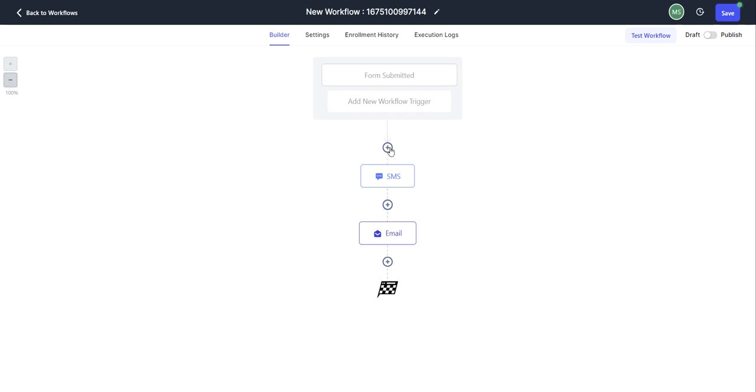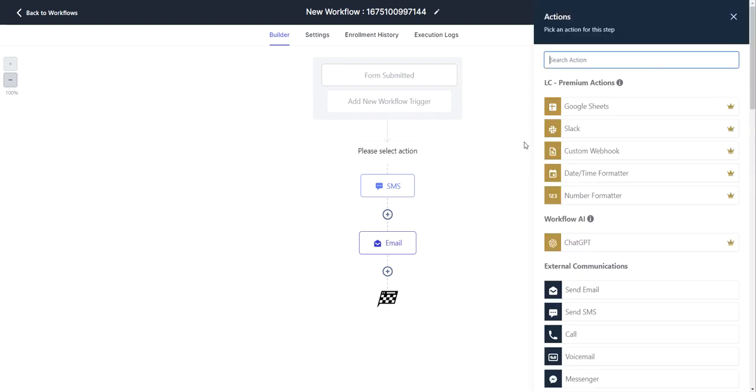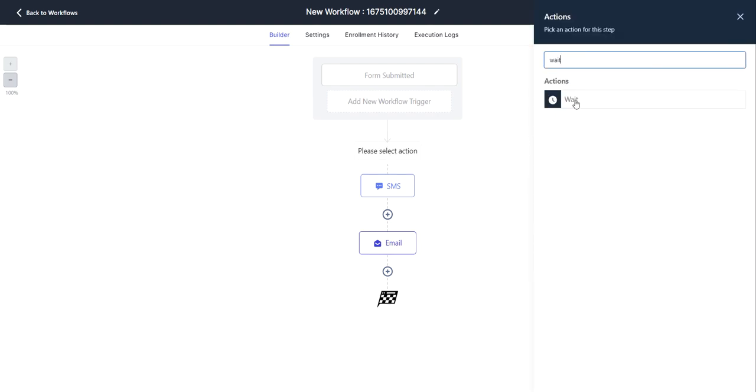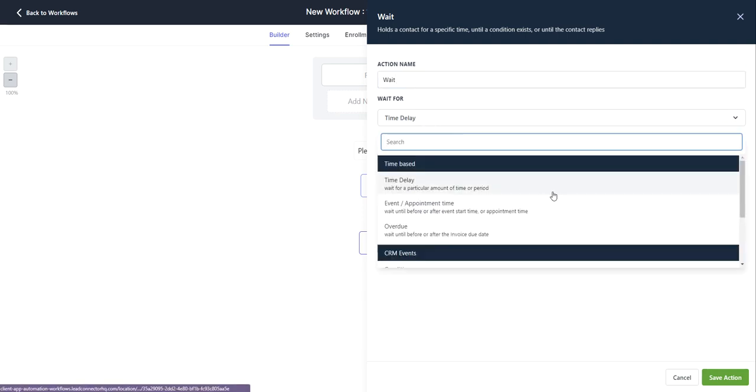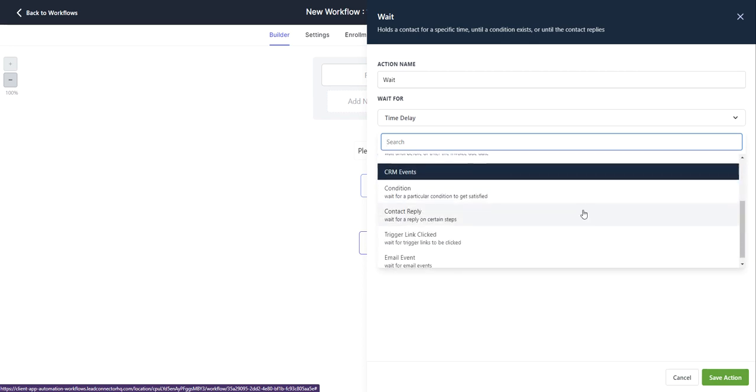So to get started, we're going to click on the plus icon here, type in wait, and then you can change your action name by typing it in this box here. And then you can select what you are waiting for. So clicking on this drop down, you can do time delay, event appoint time, overdue, condition, contact reply, trigger link clicked, or email event.